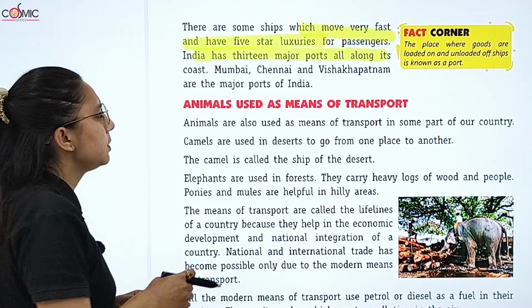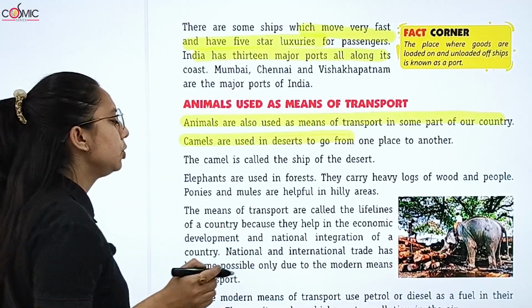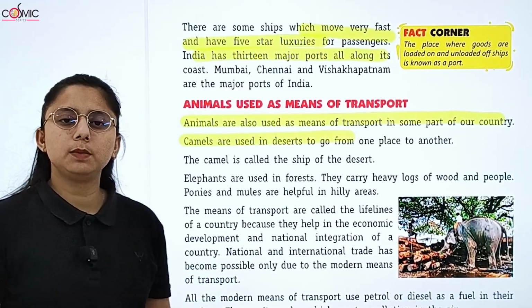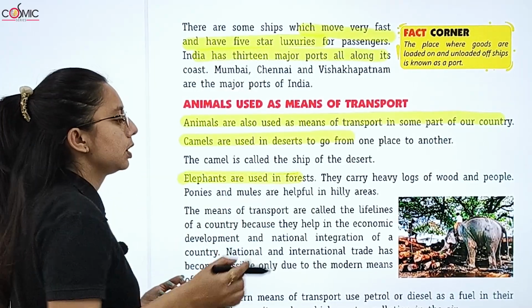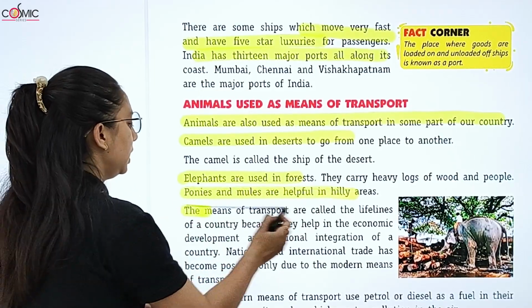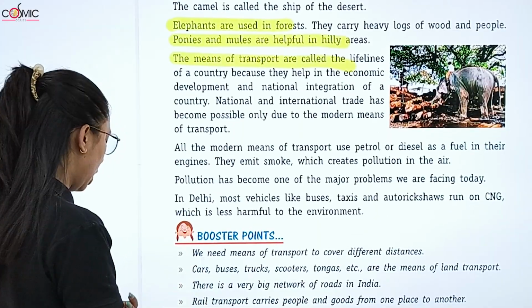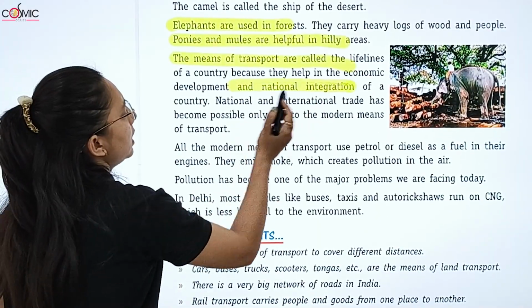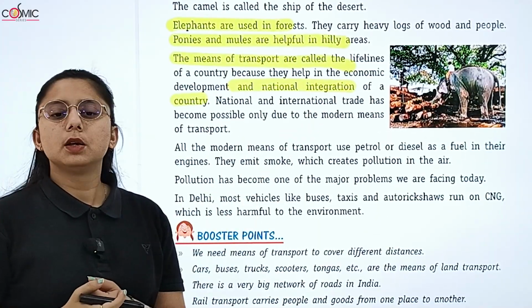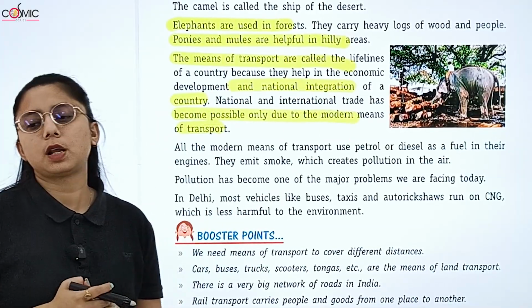Animals are also used as means of transport. We have different animals. Camel we use in the desert, and we also call it the ship of the desert. Elephants we use in forests, they carry heavy logs of wood. Ponies and mules are helpful in hilly areas. Means of transport are called the lifeline of the country because they help in economic development and national integration of the country. National and international trade become possible only due to modern means of transport.